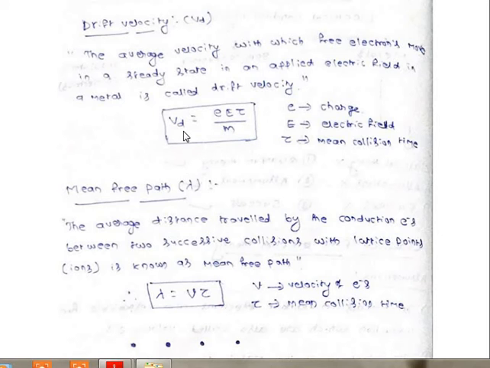So where Vd represents the drift velocity, e is the charge of the electron, E is the applied electric field, tau is the mean collision time. We will discuss this mean collision time afterwards. m is the mass of the electron. So this is the expression for drift velocity.